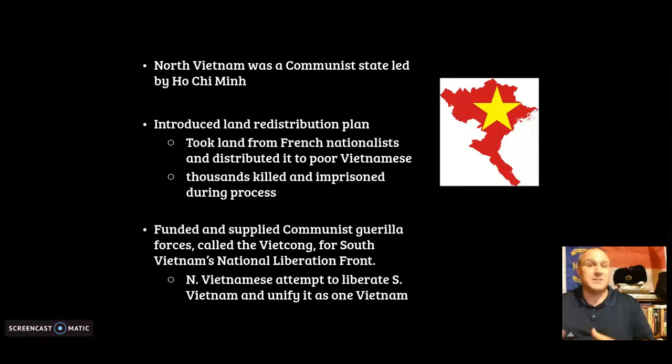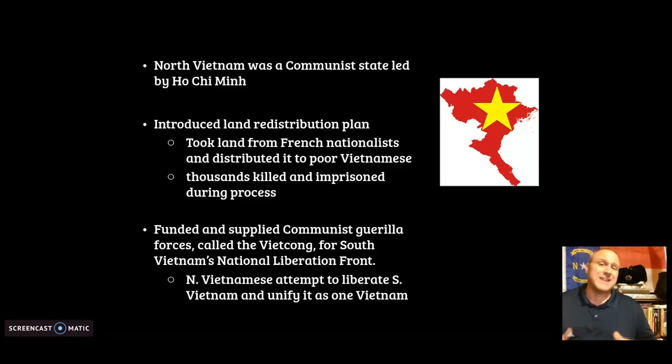And what Ho Chi Minh did was he really forced the French out of North Vietnam. And he did it with his land distribution plan. Basically, the idea was he would take the land from those wealthy European French people, and he would redistribute it to the poor Vietnamese. That's the idea behind communism. Equal land distribution. Thousands of these French nationalists were killed or imprisoned during this point in time. That's kind of what the communist government did.